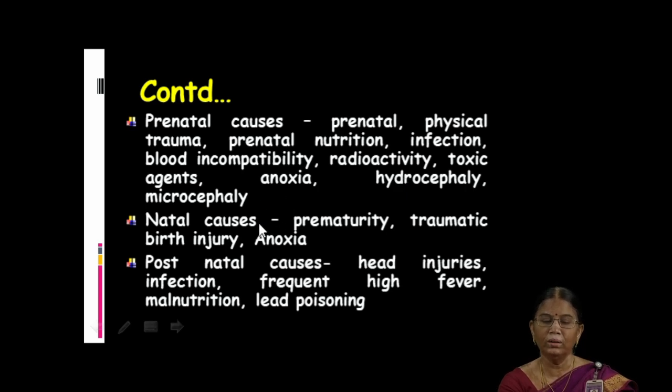Not only that, natal causes: prematurity, suppose the child is born before ten months itself, so they are susceptible to this prematurity, traumatic birth injury, anoxia. And the postnatal causes include head injuries.